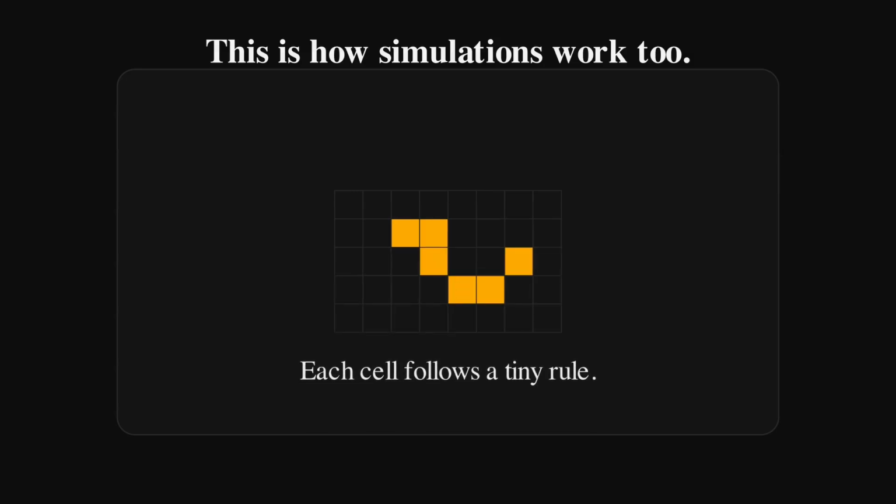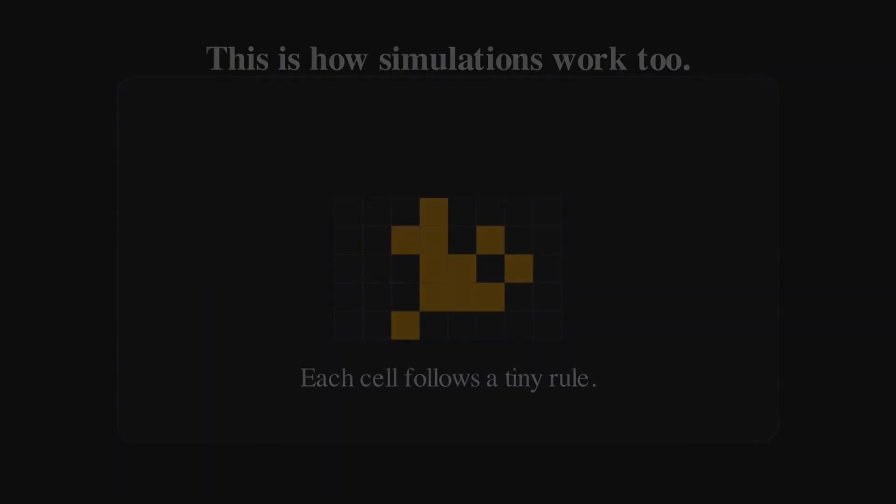Later in this course, we will use programming to build simulations. A simulation is a program that follows rules over time. In Cellular Automata, every cell in a grid follows a tiny rule. When simple rules happen again and again, complex patterns can appear.